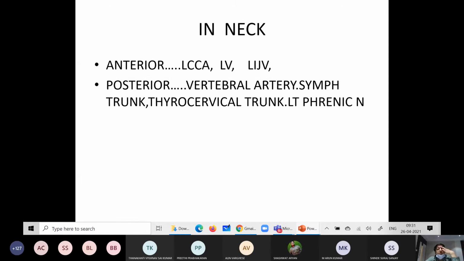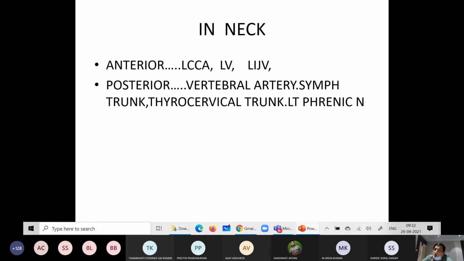At the end, at the root of the neck, it crosses and ends. Anteriorly and posteriorly, left common carotid, left vagus. So these are the arteries which are related anteriorly at the level of the neck.